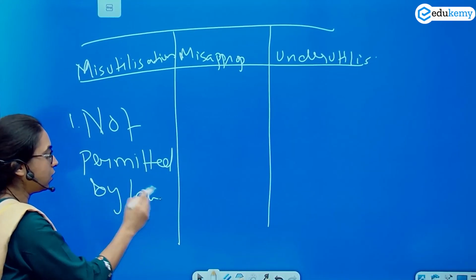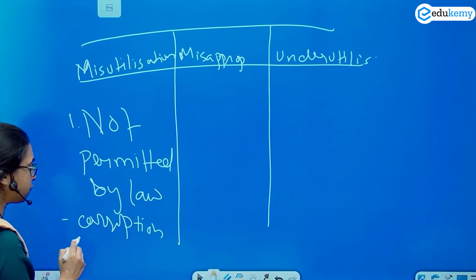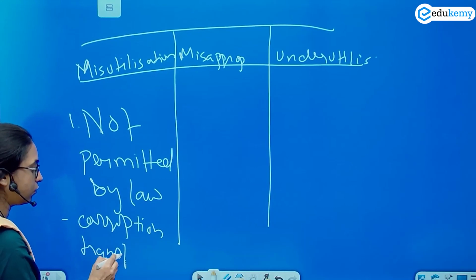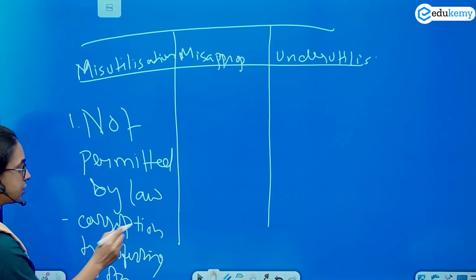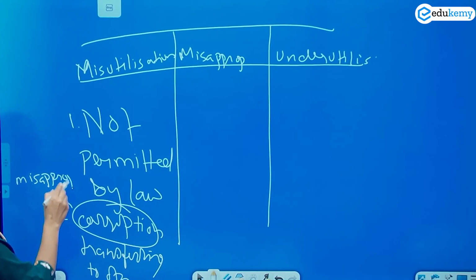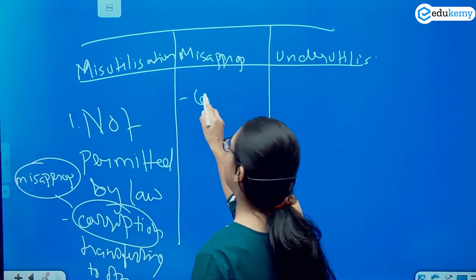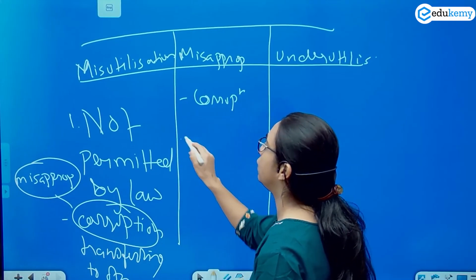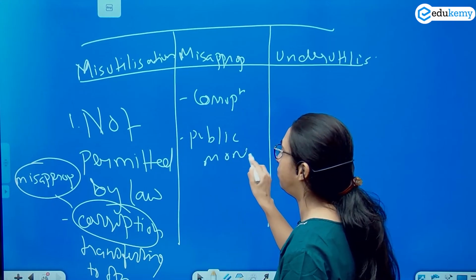It can be corruption, it can be transferring the money to other schemes. ठीक है. This corruption related will come under what? It will come under misappropriation. So misappropriation is nothing but corruption. ठीक है. So in misappropriation we are considering the public money as personal money.